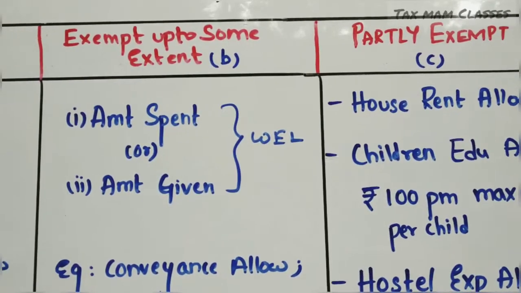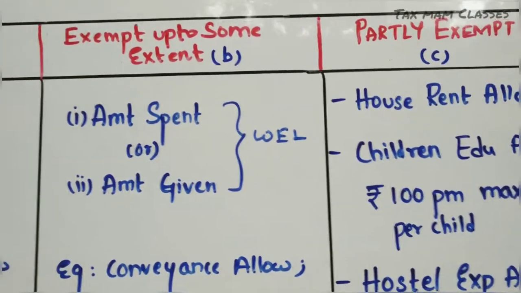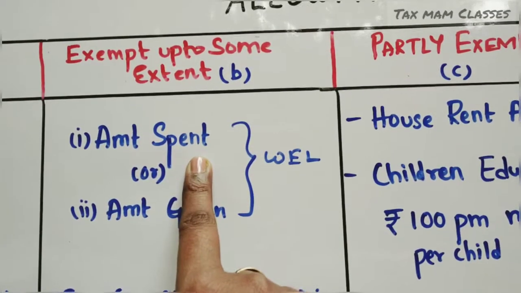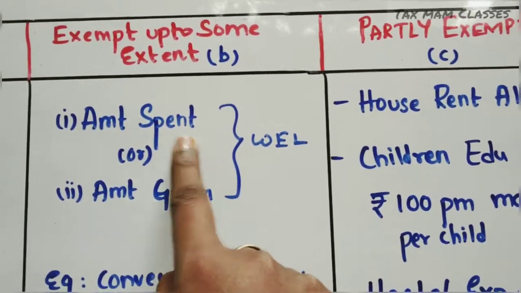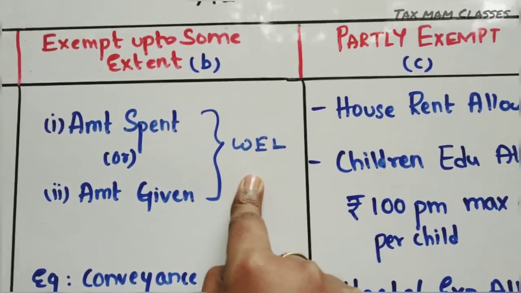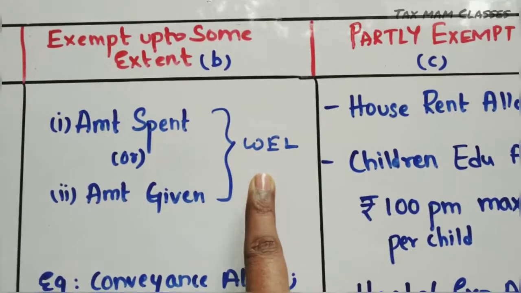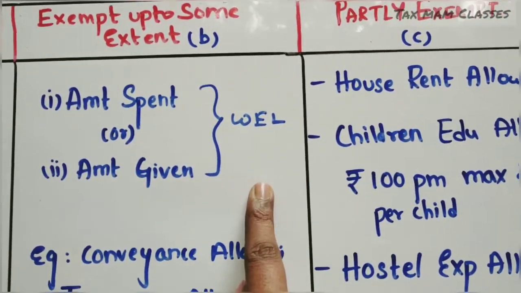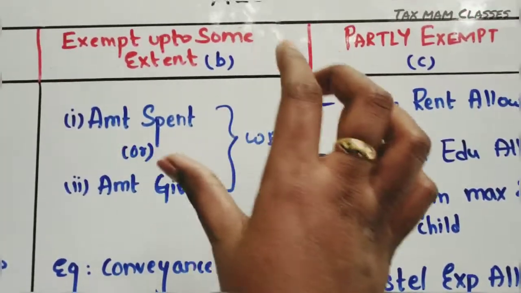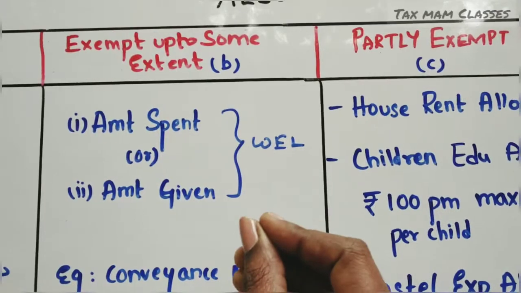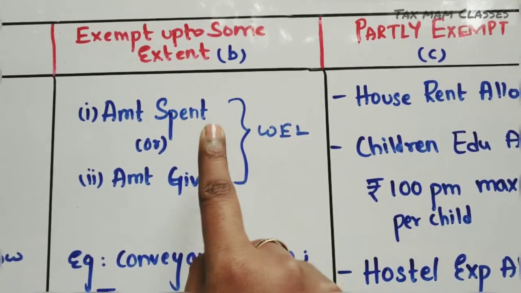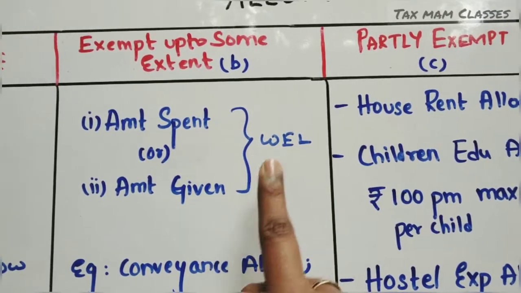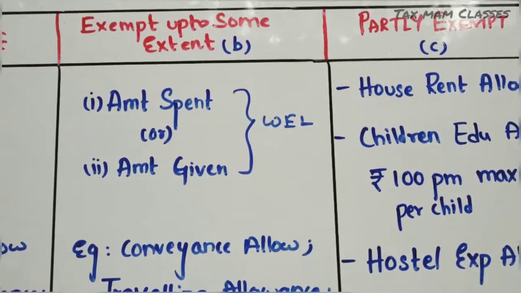If you want to claim 10,000 as exemption, it is not possible. Why? Because the amount spent by you is nil, or the amount given, whichever is less, will be allowed as deduction. If you didn't spend anything, zero amount will be allowed as exemption. So here, exempt up to some extent means the amount spent by you or the amount given by the employer, whichever is less, will be allowed as exemption.